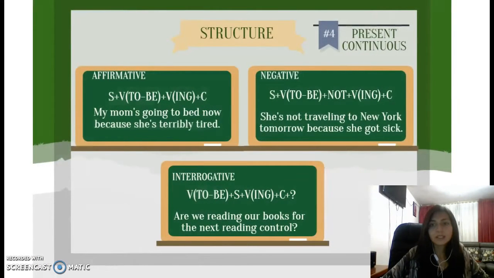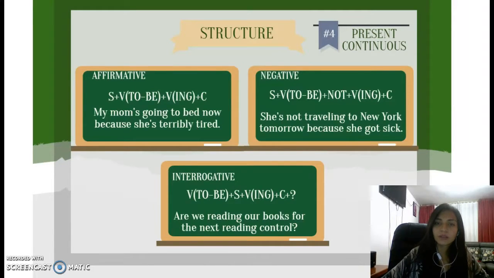Okay, the next is present continuous. As you know, we use present continuous to talk about things that are happening in this moment, but we can use it to talk about the future too. So, the structure of present continuous is, in the affirmative, we have the subject plus the verb to be plus the verb in ing plus the complement. There is an example. My mom's going to bed now because she's terribly tired.